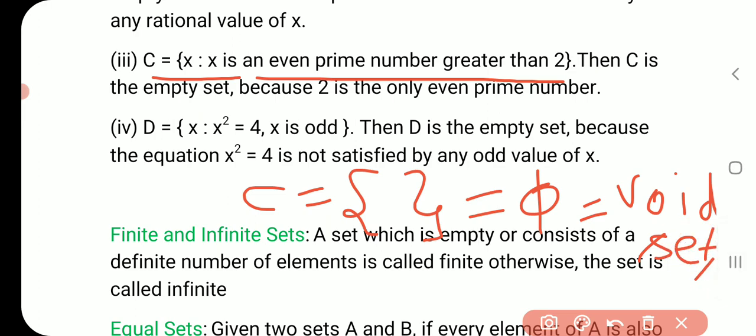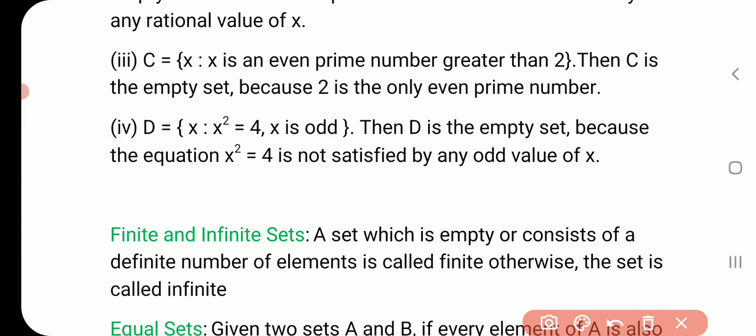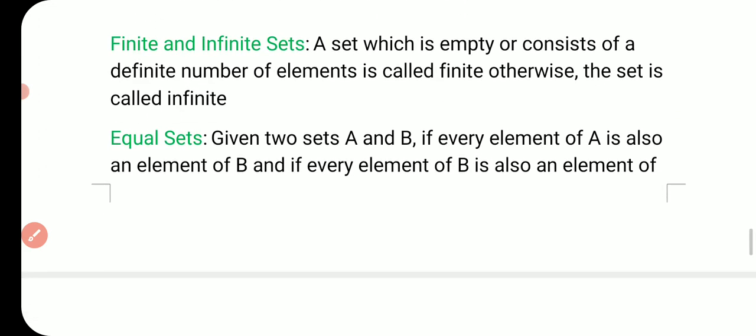Okay, I think now it is clear what is empty sets. All these examples are in builder form. This is not in tabular form, this is in builder form. Now types of sets, there are two more types of sets. One is finite sets, other is infinite sets.